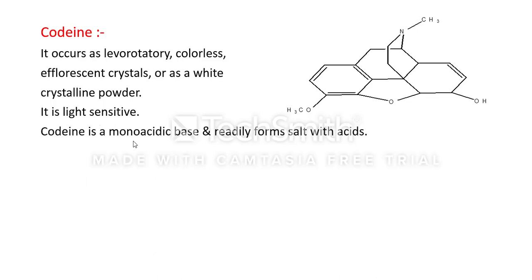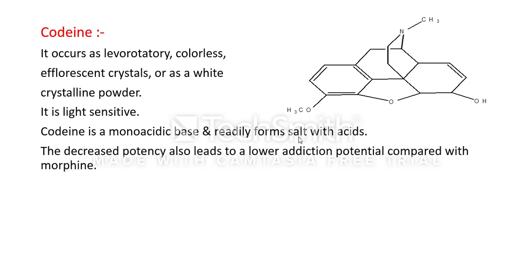Codeine is a monoacidic base and readily forms salts with acids. Morphine is also a monoacidic base and readily forms salts with acids.